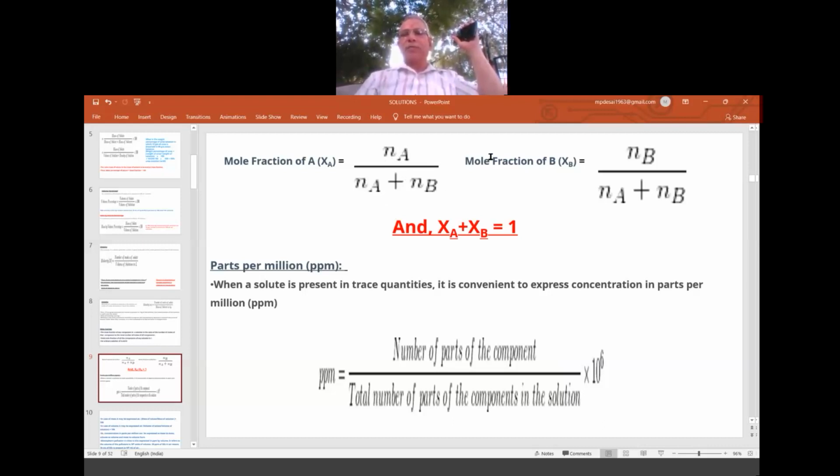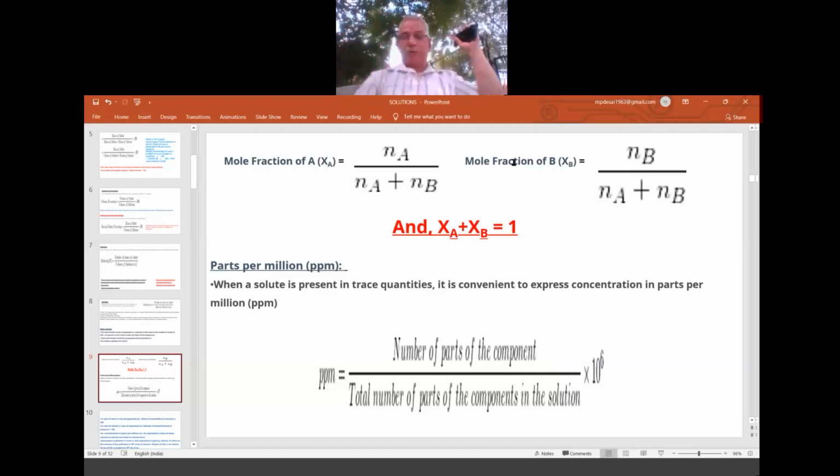In the same way, mole fraction of B equals what? Number of moles of B by total moles of A and B. Here we have only 2, but if you have 10, then mole fraction of the first one equals number of moles of the first one by total moles of all the 10. Separately we will do all 10, then we will say mole fraction of the first one is this much, and of the 9th one, and of the 10th one.